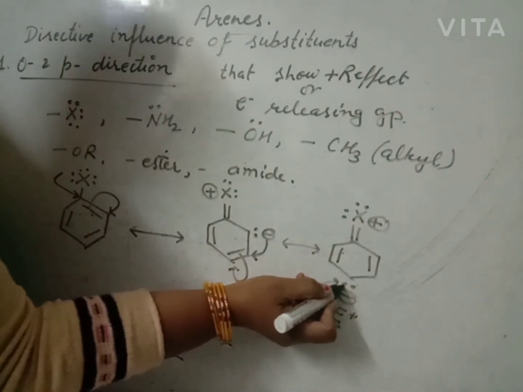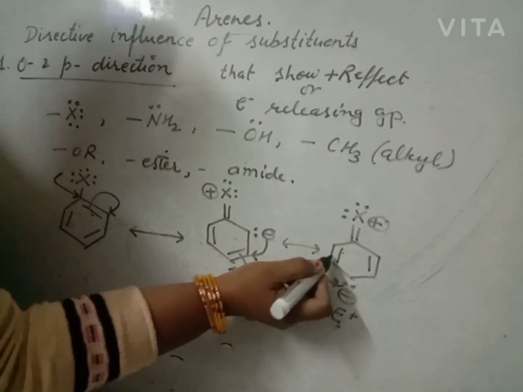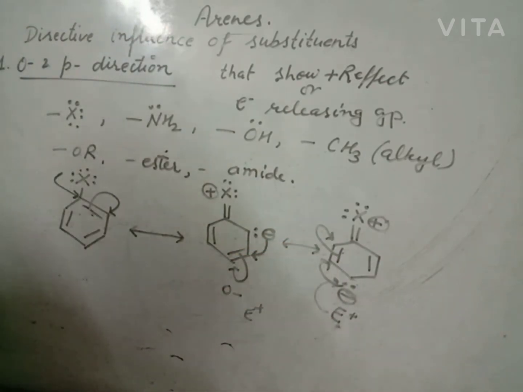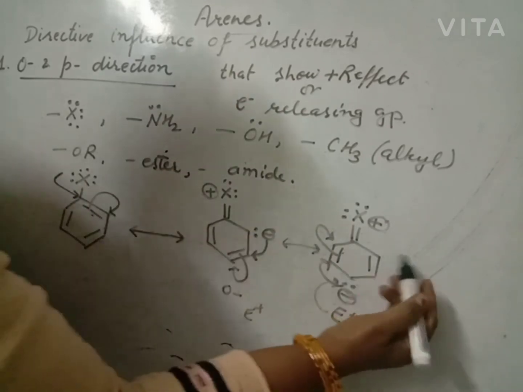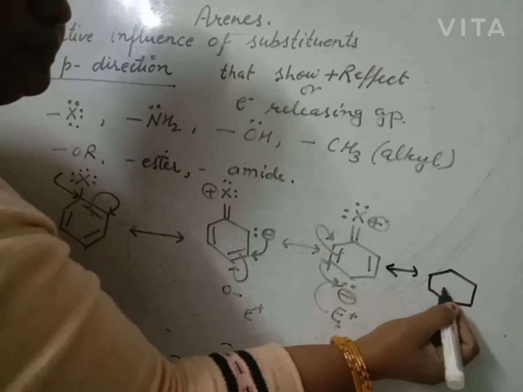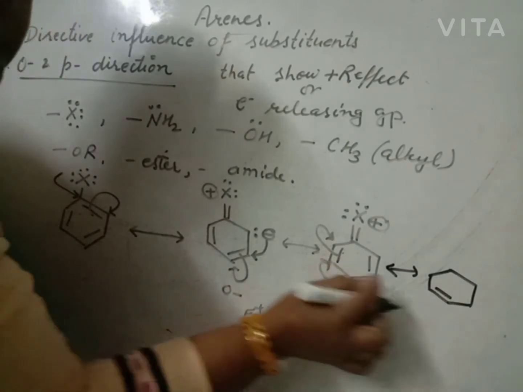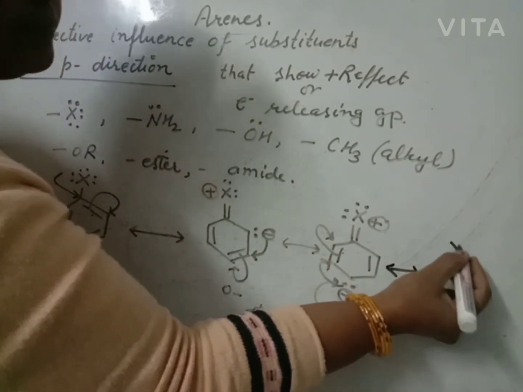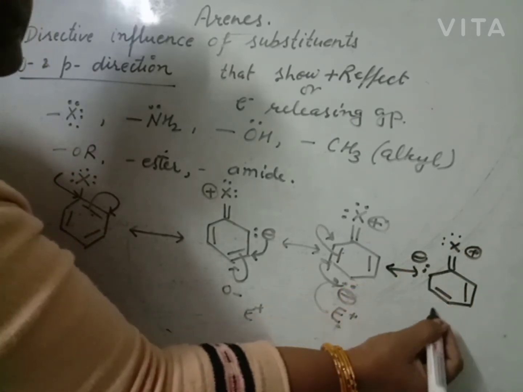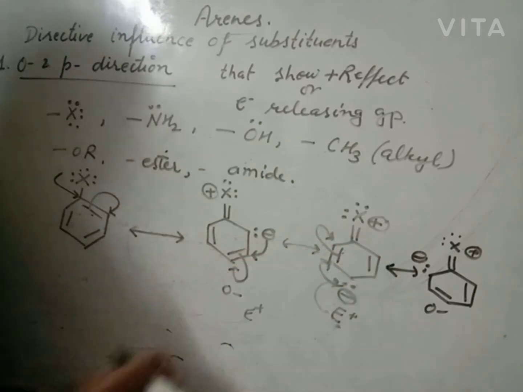Again these electrons shift towards this carbon and then towards the sixth carbon. The sixth carbon is again ortho position, so the electrophile can easily attack.